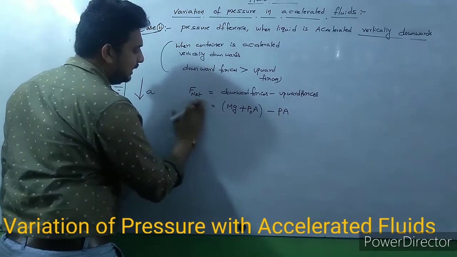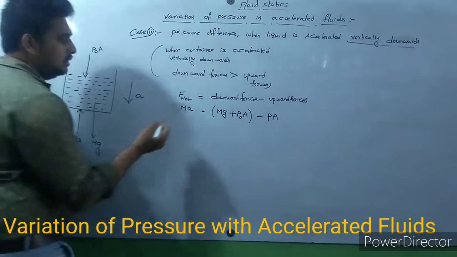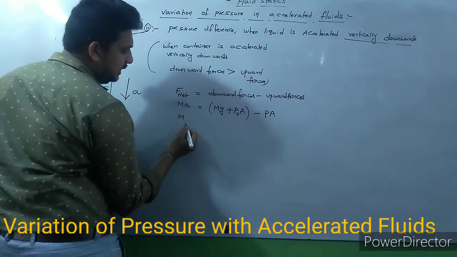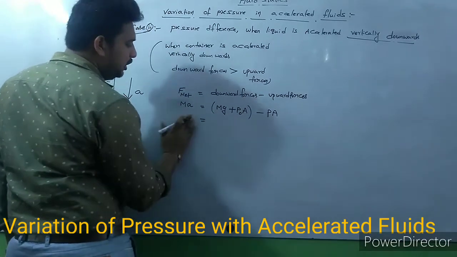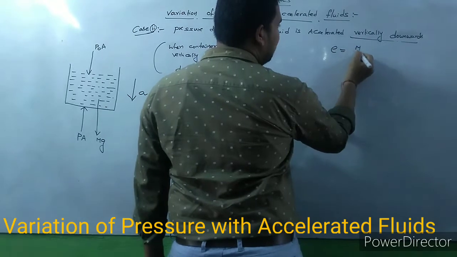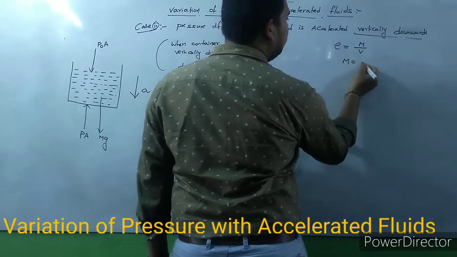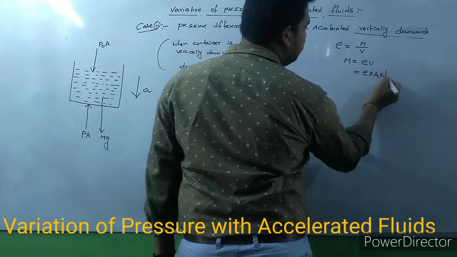According to Newton's second law, net force means mass into acceleration. Here mass m into acceleration A. Already you know density is equal to mass by volume, so mass is equal to density into volume. Volume means area into height.